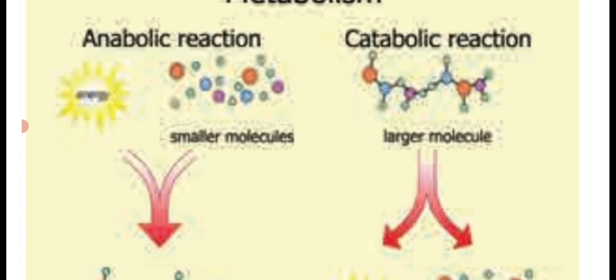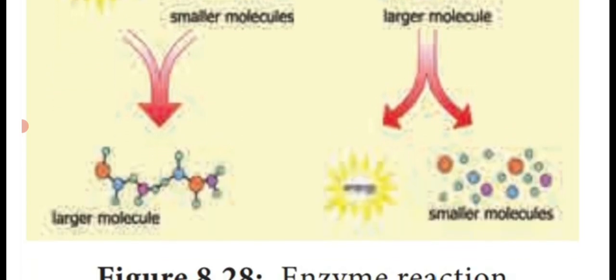But when you come to the catabolic reaction, the larger molecules are split into simpler molecules and release some amount of energy. That's why I told you catabolism is the breaking down process and releases some amount of energy.